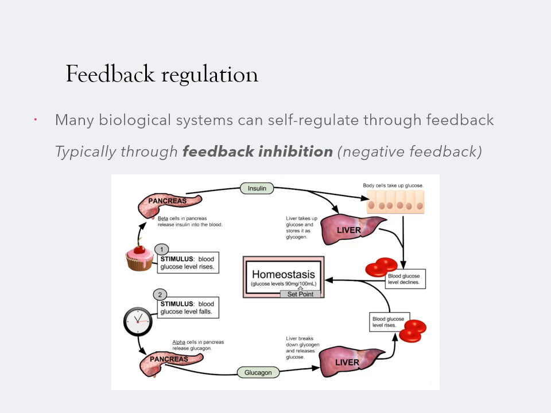The same kind of thing happens if blood glucose levels start to fall. Except in this case, a different type of cell in the pancreas will be stimulated to release glucagon. This will then signal the liver to break down some of the stored glycogen, releasing glucose into the bloodstream to bring the level back up. This is similar to the way that the thermostat in your house works. When it's 100 degrees outside, you want your AC to bring the temperature down to your nice, comfortable 74, but you don't want it to keep cooling beyond that point. So you want the AC to shut off when it gets to the right temperature.